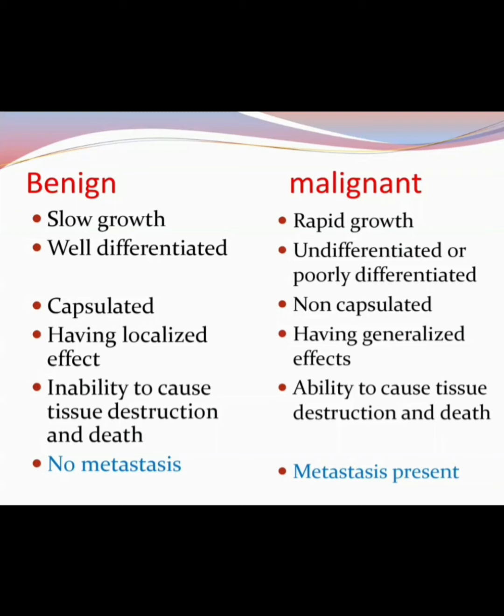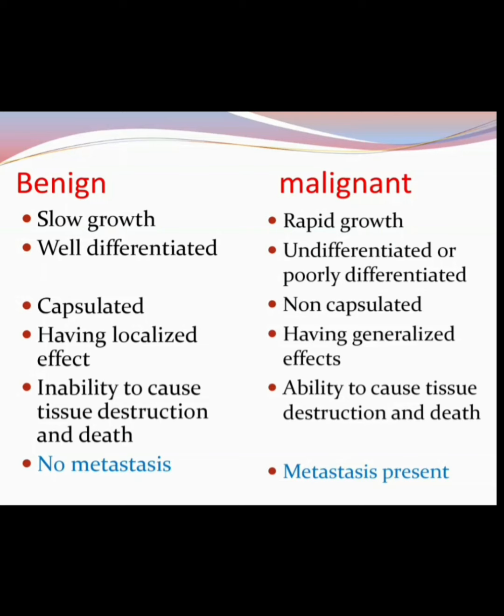Benign has the inability to cause tissue destruction or death, and malignant has the ability to cause destruction and death of the tissues. The most important thing we have to know about benign and malignant tumors is that the benign does not metastasize. Metastasis means that the cancer can spread from one part of the body to another part or another organ, and malignant can metastasize. So this is the most important difference between benign and malignant tumor: the malignant one can metastasize.